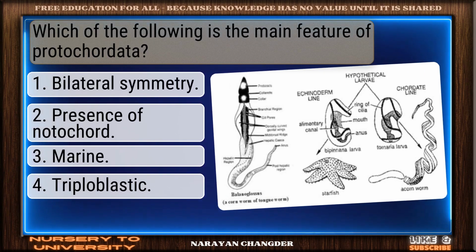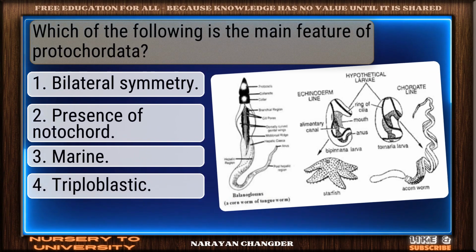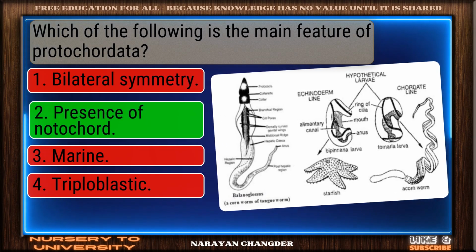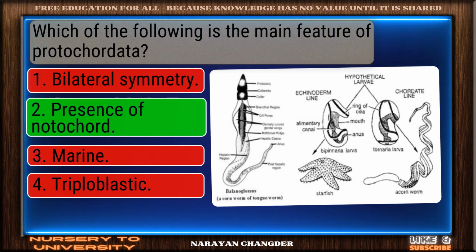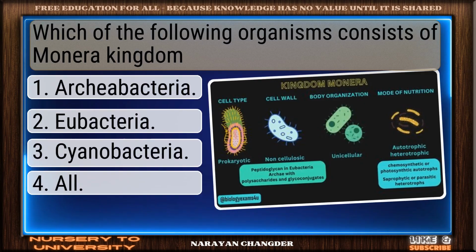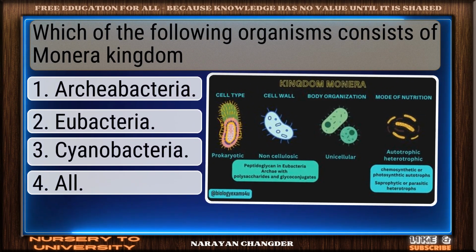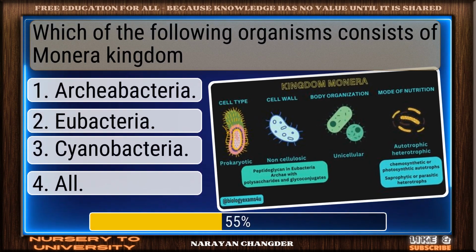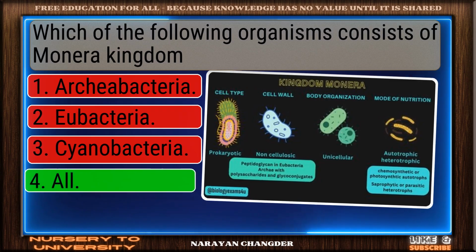Question number 127. Which of the following is the main feature of Protochordata? Clear logic. Your choice, presence of notochord, is sound and 100% true. Question number 128. Which of the following organisms consists of Monera kingdom? Smart move. All is an accurate answer.